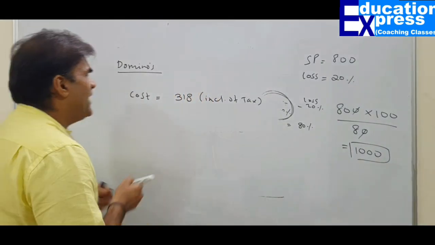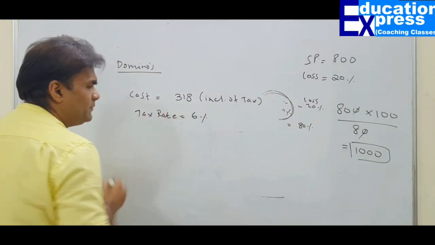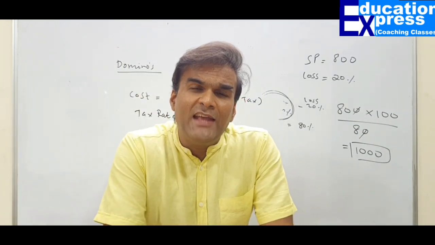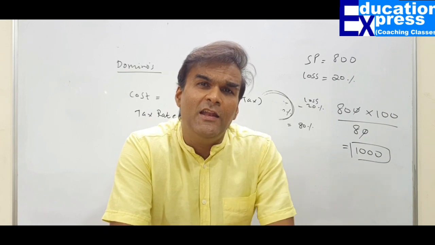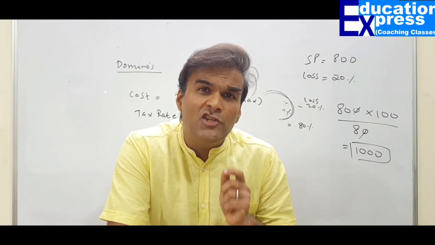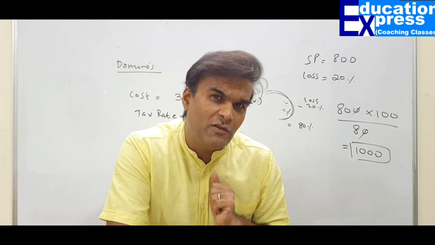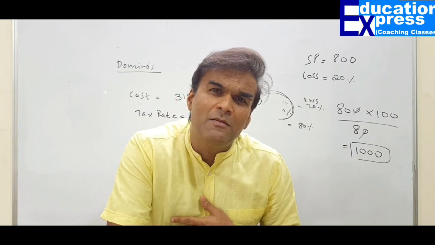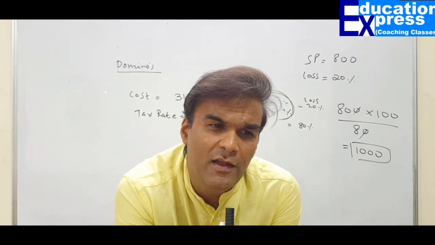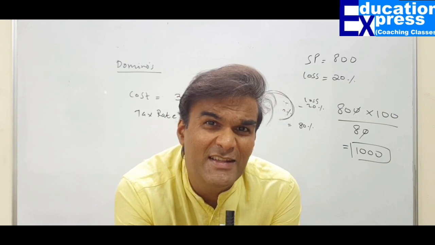We know that we are in a tax bracket, let us say 6%. My tax rate is 6%. So if you want to know how much tax is included in this 318, I am interested in finding out my tax. One must understand that they will charge you tax on the mark price of the pizza. We have no clue about the mark price, so we are assuming, let the mark price of the pizza be 100. How much will be the tax on 100 at the rate of 6%? So tax would be 6 rupees, and the inclusive price would be 106 rupees.